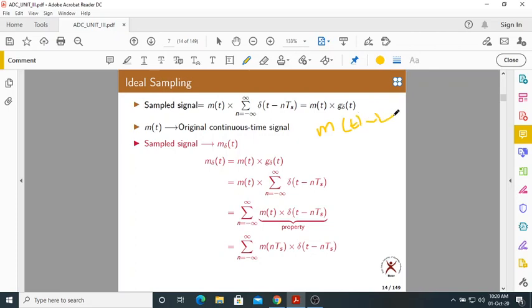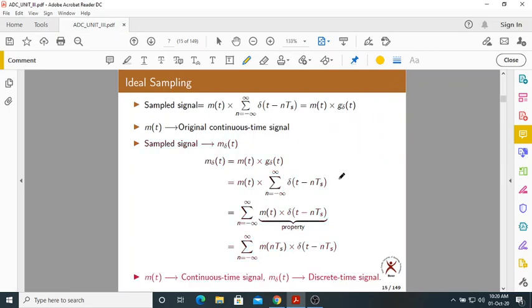If you sample m of t, it becomes m delta of t, which means m delta of t is the sampled signal of m of t. It is defined as m of t into g delta of t.